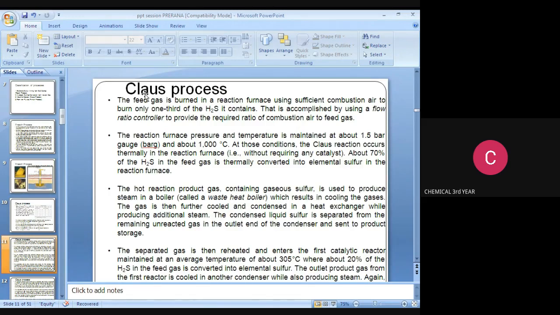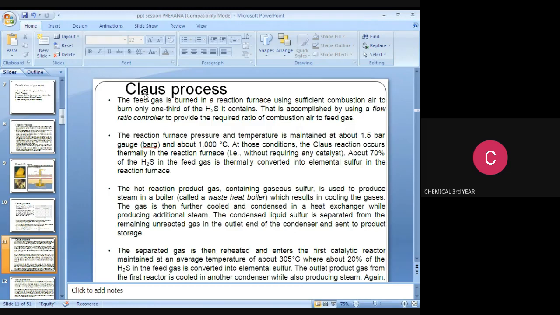The reaction furnace pressure and temperature are maintained at about 1.5 bar gauge and 1000 degrees Celsius. At those conditions, the Claus reaction occurs thermally in the reaction furnace without requiring any catalyst. So note it down, this is very important for GATE exams.